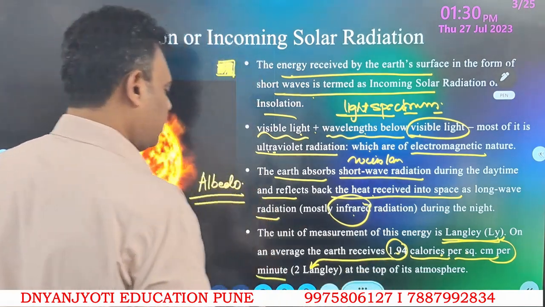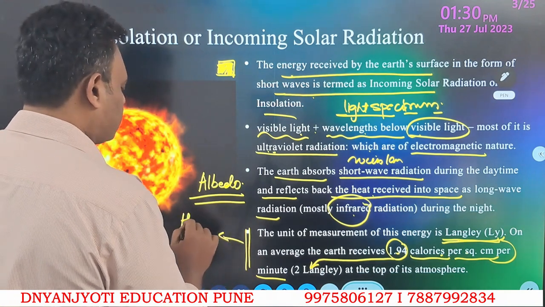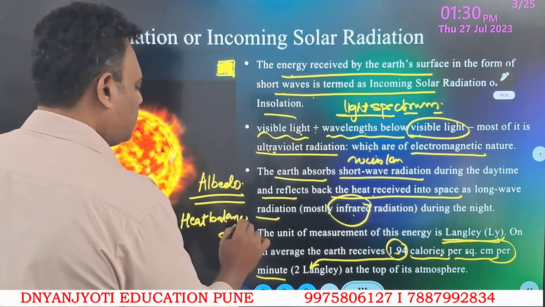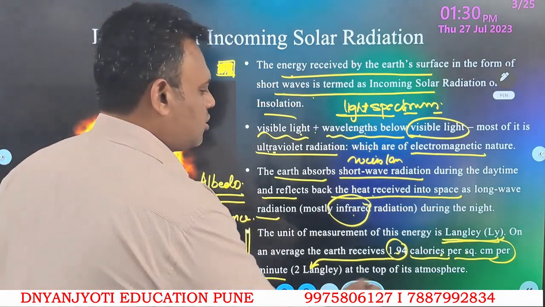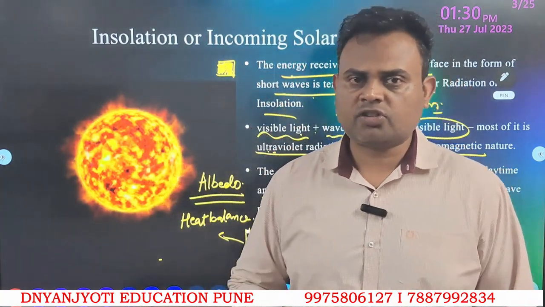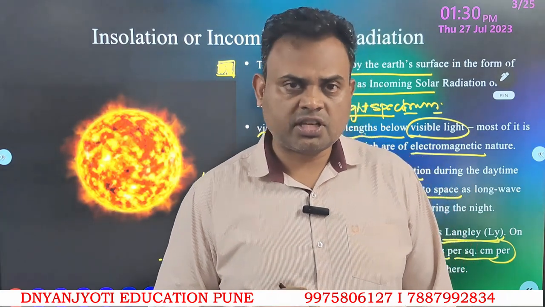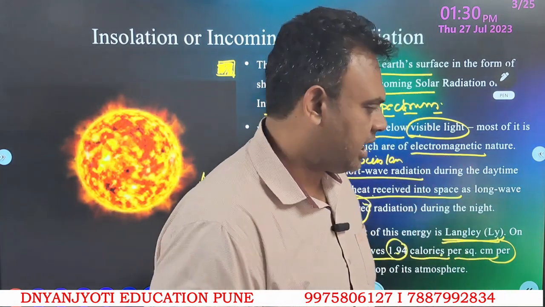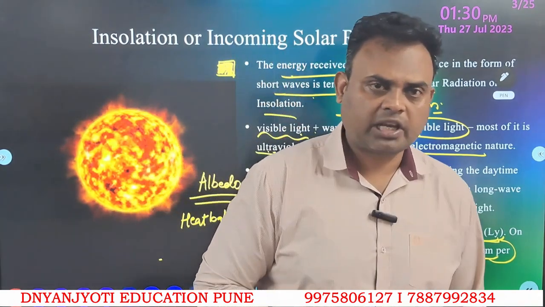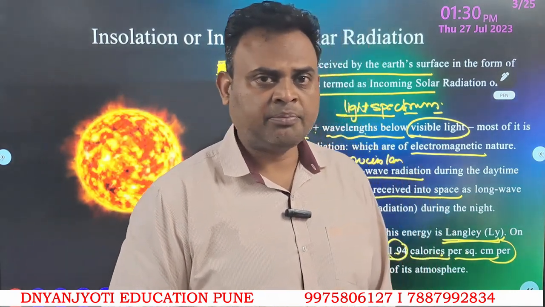We need to approximate it to study the heat balance of the earth, which is another unit that extends from insolation. So we have 2 important concepts: 2 units of energy received out of the 1 crore units, and approximate energy around 1.94 calories per square centimeter per minute, that will be Langley.